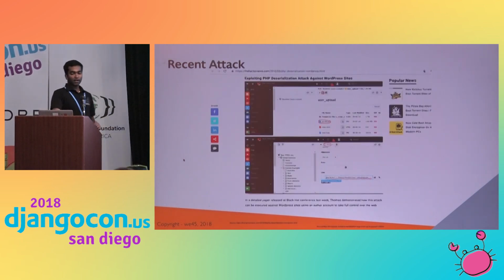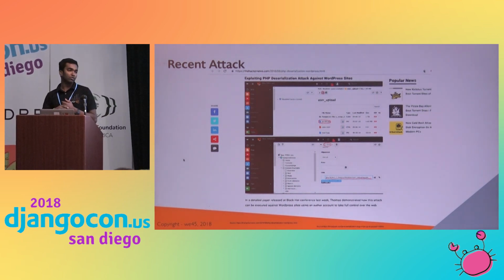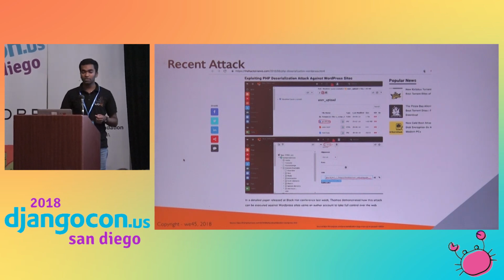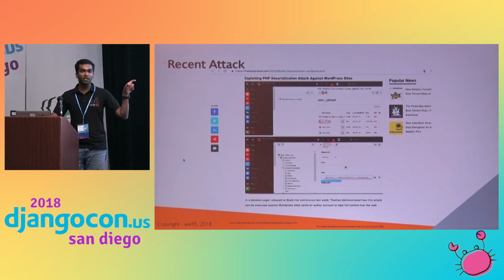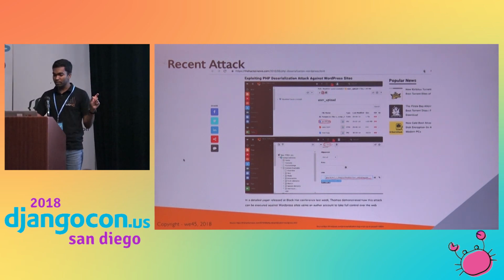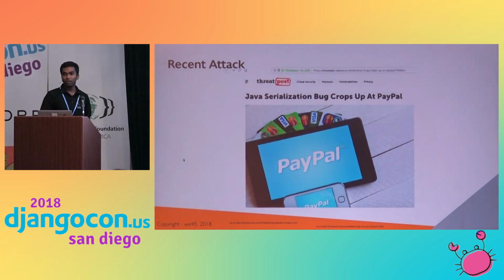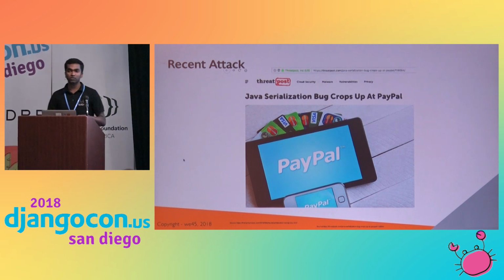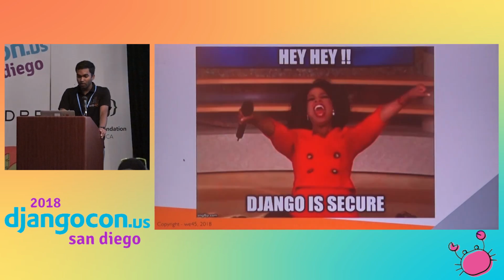There was a recent attack in WordPress. So many websites were compromised because of some plugins, as the WordPress plugin had this serialization flaw. Another one is PayPal. PayPal was using Java, and some of the Java serializers have this flaw. Because of that, PayPal was also hacked.